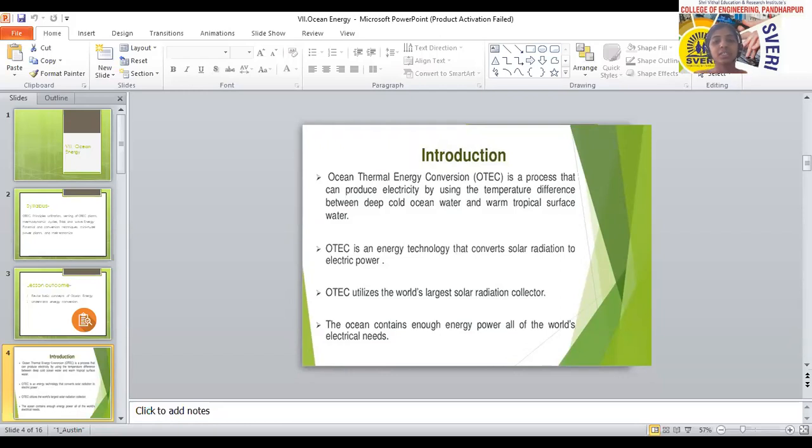The ocean contains enough energy to power all the world's electrical needs. We all know that about 70% of the earth is water. By proper utilization of that much heat energy, we can cover all the electrical needs, and that much power can be obtained by using proper plants.